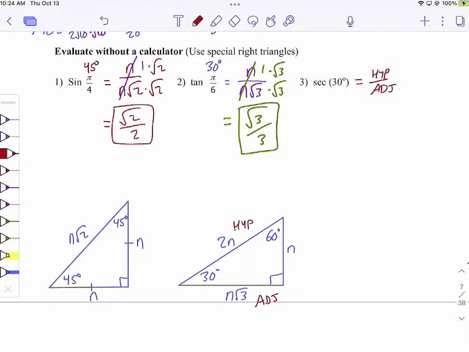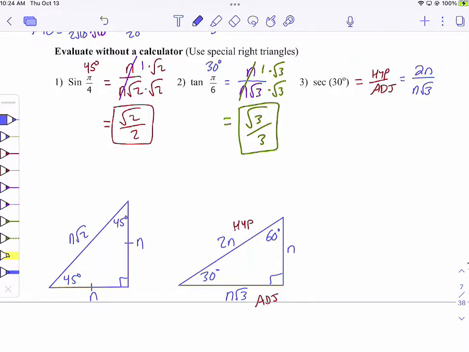So you could do it either way. I don't think one way is better than the other, but I just want you to be aware. Some people do cosine and then they flip it. Some people just say, well, if cosine is adjacent over hypotenuse, then secant is hypotenuse over adjacent, and they write that down. I wasn't trying to talk you into one or the other, just to say that there are two different ways to think about this. And then again, you have to deal with simplifying.